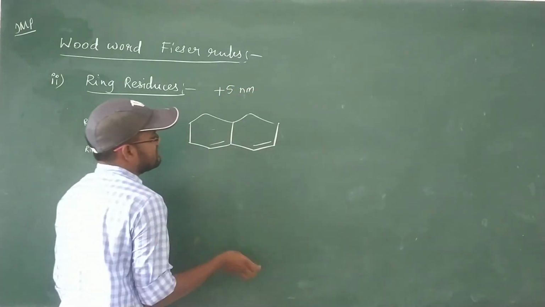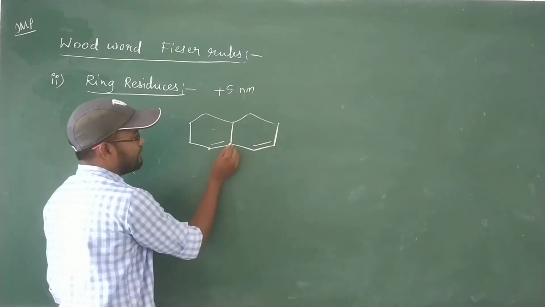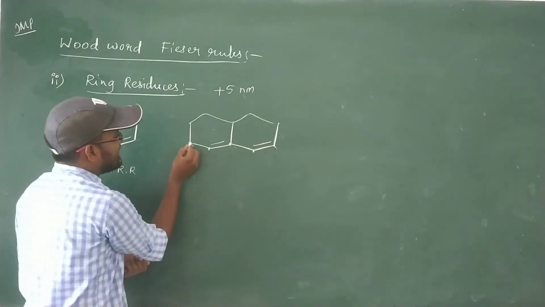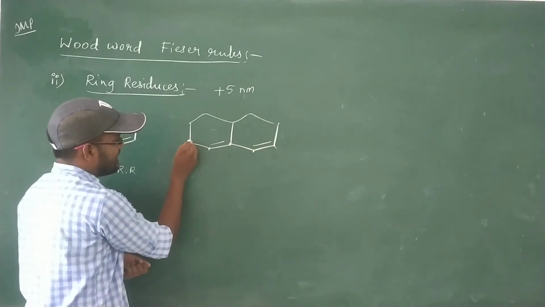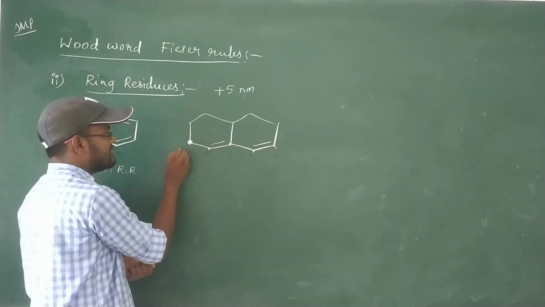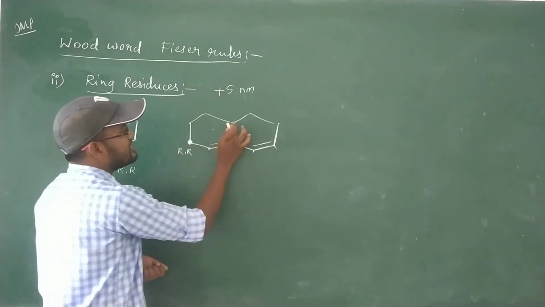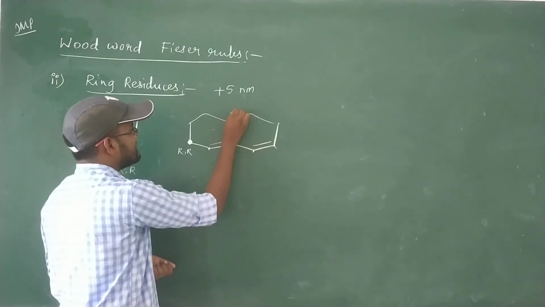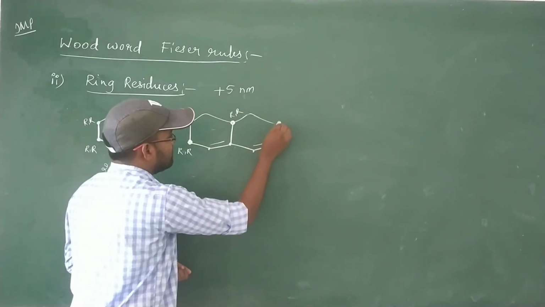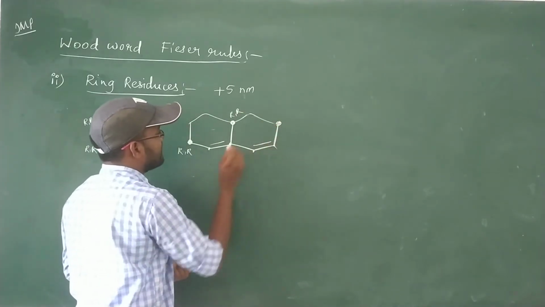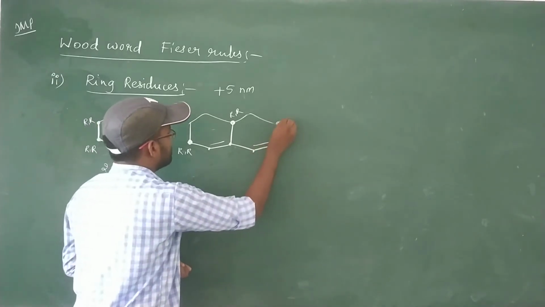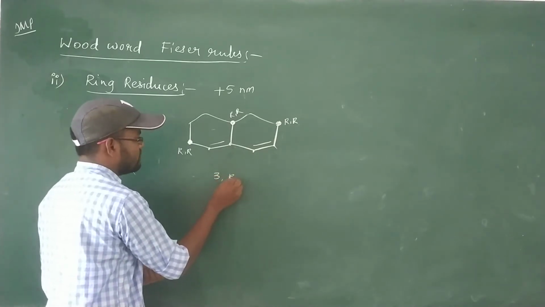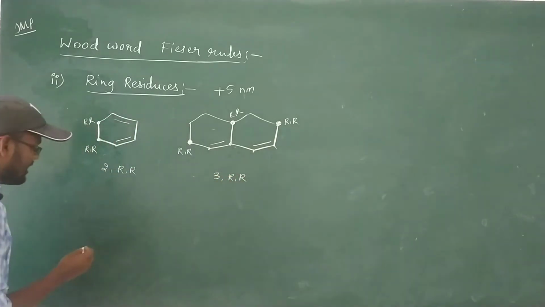Next, in this case, this is an unsaturated carbon, this is also unsaturated carbon, unsaturated carbon, unsaturated carbon. The saturated carbon directly attached to the unsaturated end is considered a ring residue. This is also a saturated carbon directly attached to an unsaturated carbon, a ring residue. And this is also a saturated carbon atom directly attached to the ring unsaturated end, also a ring residue. In this case, we have to take 3 ring residues for calculation.